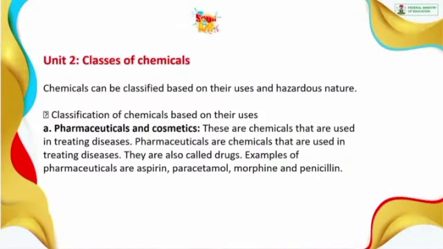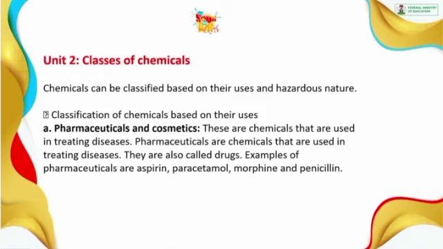We can classify chemicals in two groups, based on their uses and then based on their hazardous nature. So the classification of chemicals based on their uses, the first one is pharmaceuticals and cosmetics. Pharmaceuticals are chemicals that are used in treating diseases, and they are also known as drugs.